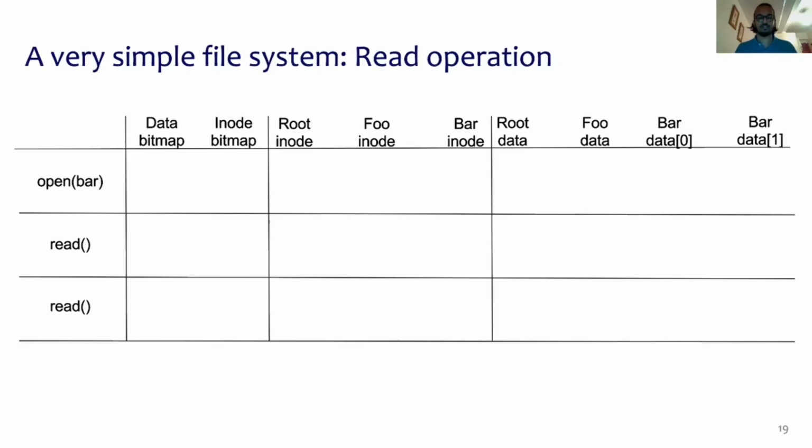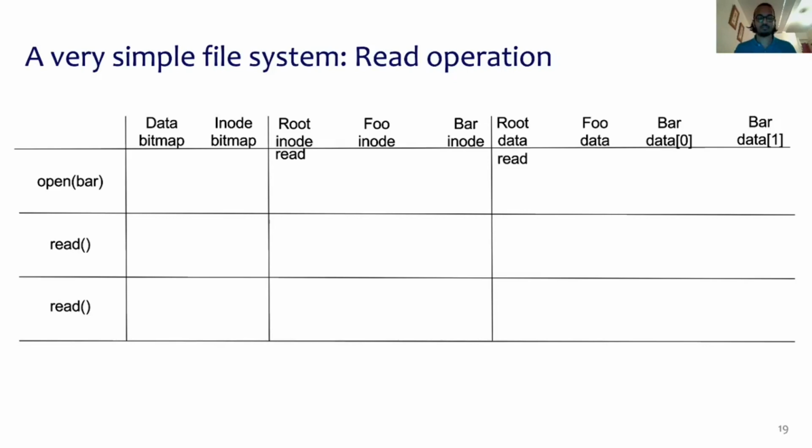Since the file is located in a directory named foo, which in turn is located in a directory named root, we first need to read the root inode into main memory, from which we figure out the location of the root data blocks, and then we read that into main memory.